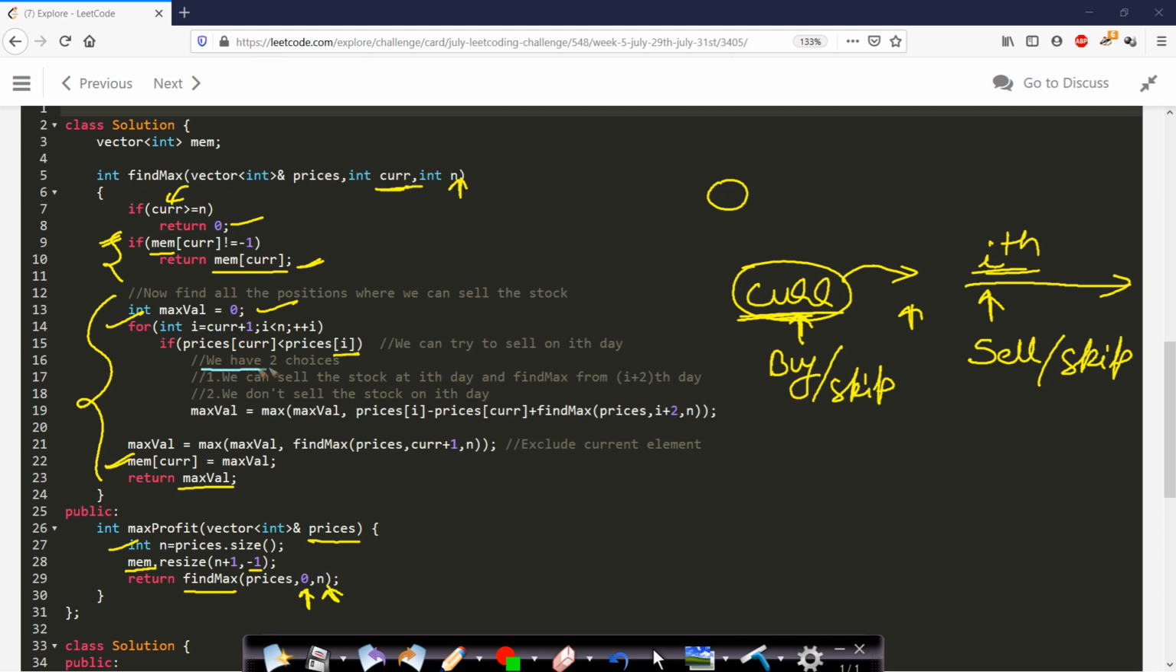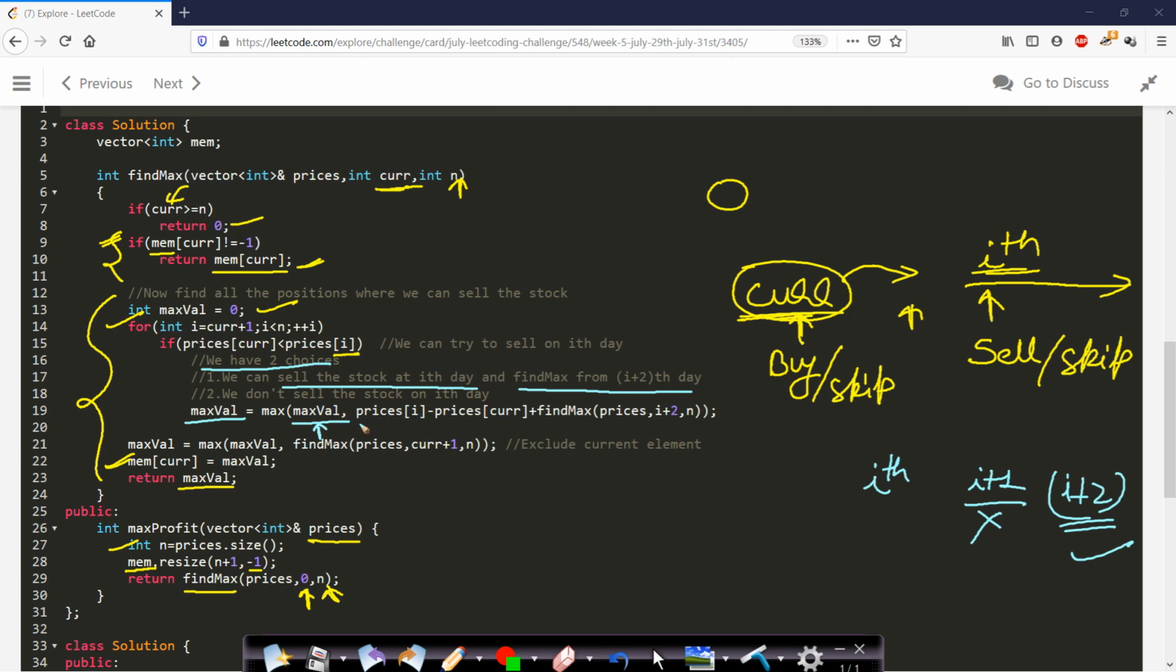So we will be having two choices. We can sell the stock on the ith day and find the maximum from the i plus 2th day, because if we are selling on the ith day, then we cannot buy on the i plus 1th day. This is not allowed. So we can buy on the i plus 2th day. This is allowed. So in this case, if we are calculating the maximum value, then if we skip selling the stock, that will be the maximum value.